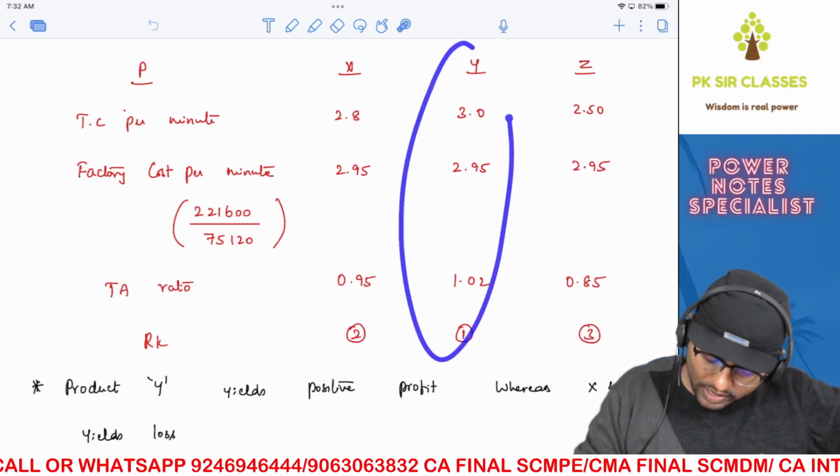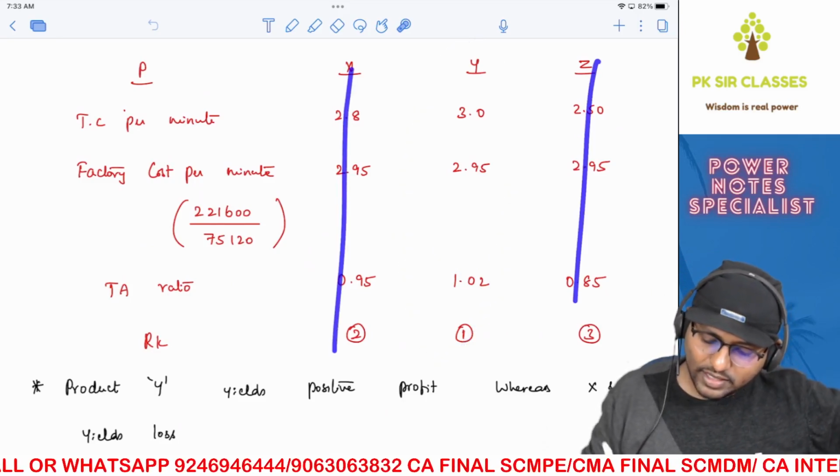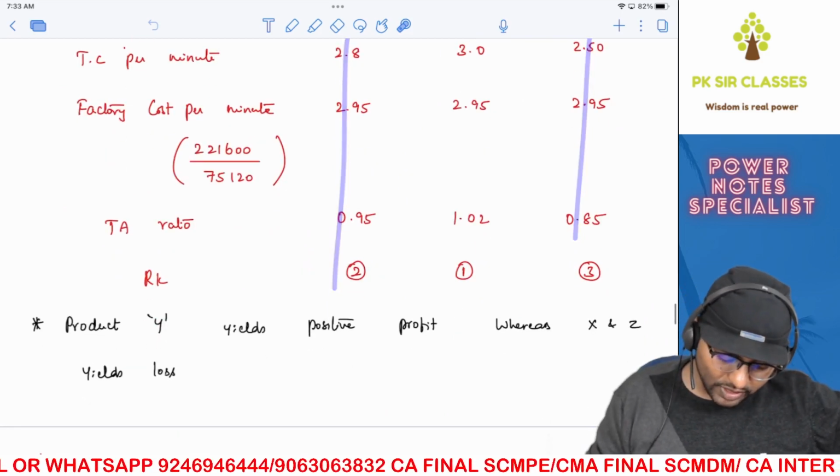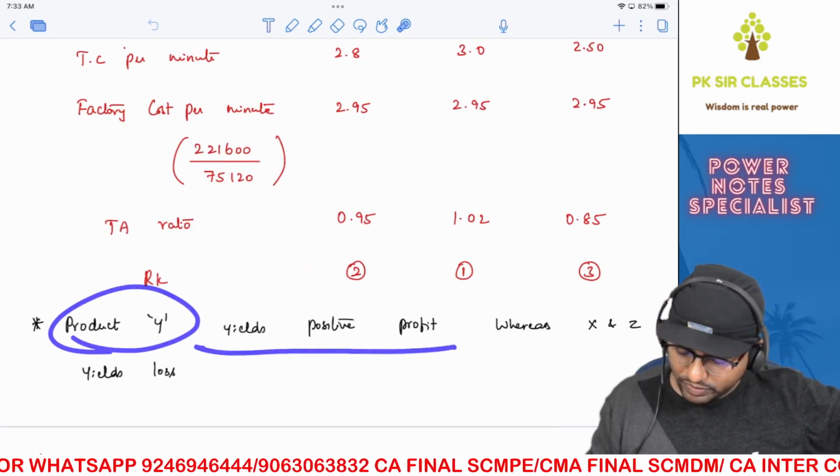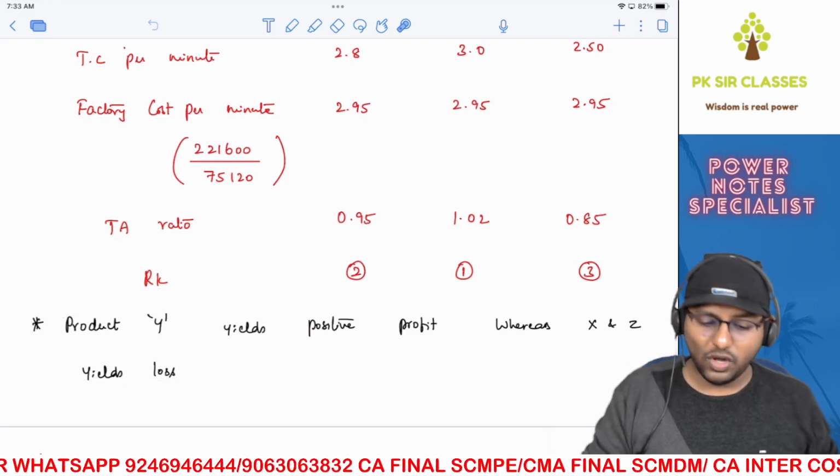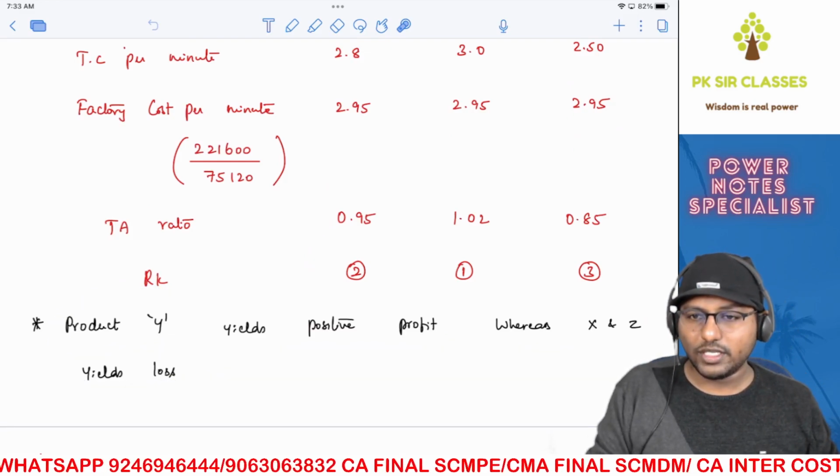So, only Y gives you positive profit. X and Z give you what? Negative. That's what we have written here. Product Y yields positive profit, whereas X and Z yield loss. That's it. We're done with this question. Let's move on to the next one.